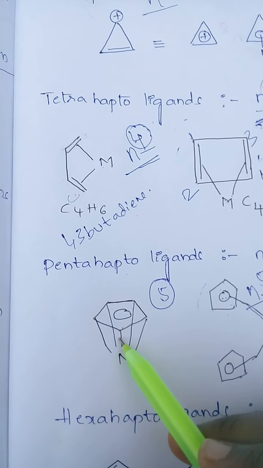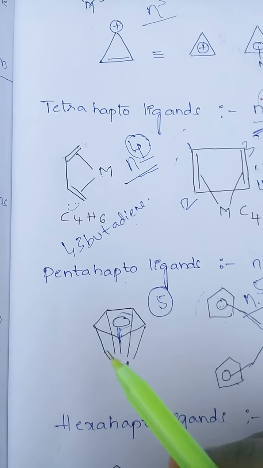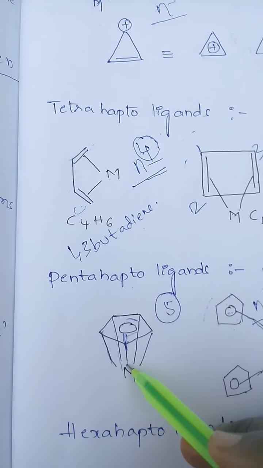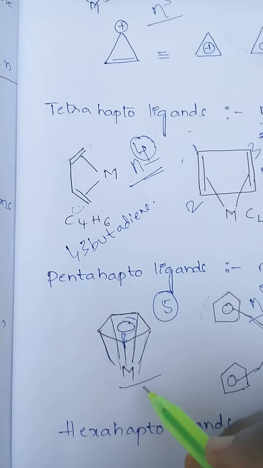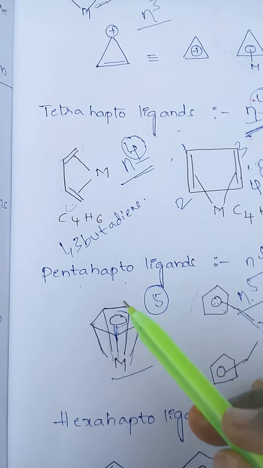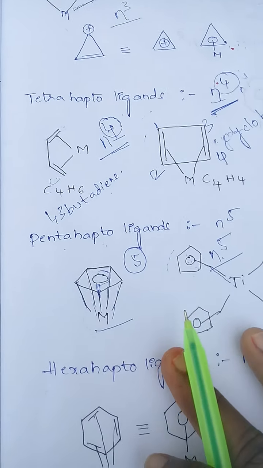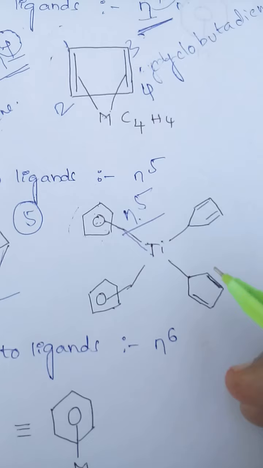Eta 5 means the metal is coordinated with the 5 atoms. See here, the metal is coordinated with the circle, so we can count 5 atoms connected to the metal. So cyclopentadienyl has pentahapticity. So cyclopentadienyl is a pentahapto ligand. Like this we can count the hapticity.